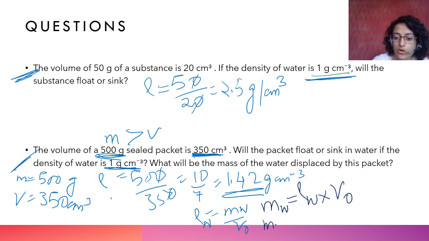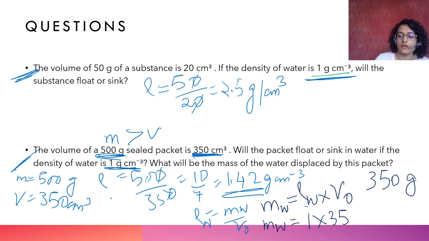Therefore mass of the water displaced is equal to density of water, which is 1, into 350, therefore it is 350 gram. This is the water that is displaced.